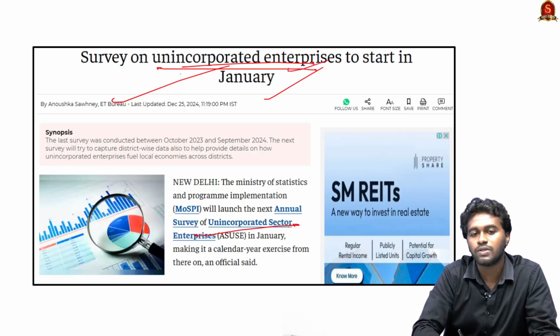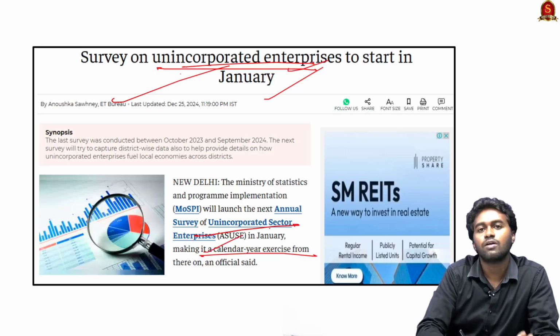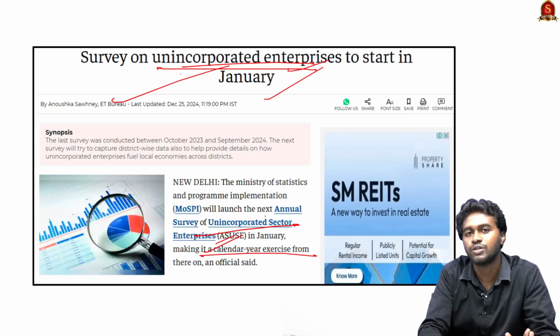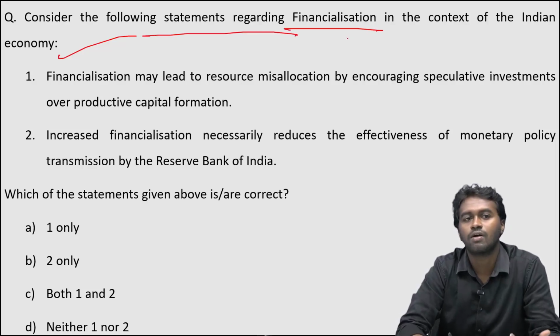So this is an annual survey, so every year they will do it. What is meant by unincorporated enterprises? The enterprises which are not registered under any corporate law. So the Ministry of Statistics and Program Implementation is responsible for conducting surveys on these firms or industries. So the next question, consider the following statements regarding financialization in the context of the Indian economy.